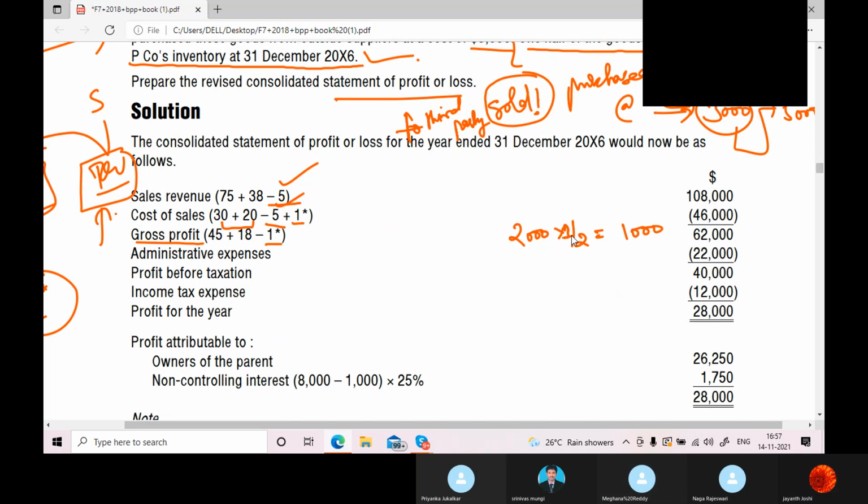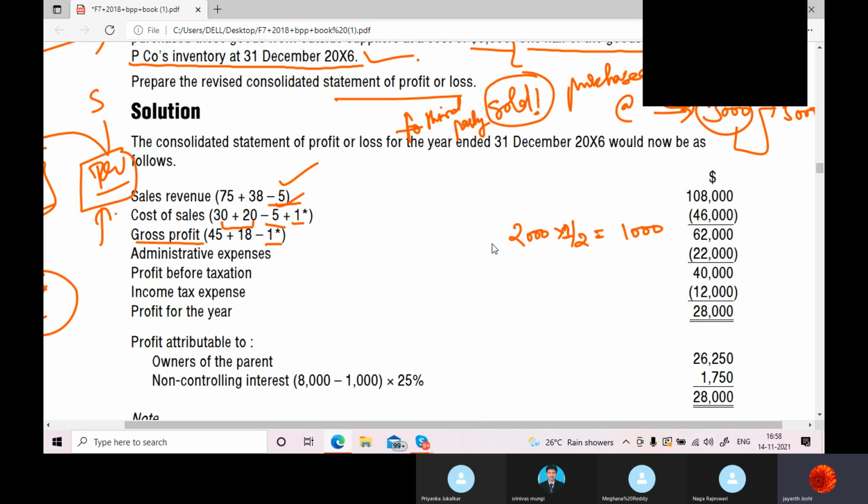Since here we are not preparing retained earnings, we definitely know that the gross profit would be transferred to the P&L account. You did your T-shape accounting in your intermediate and degree. In that, gross profit is transferred to the P&L account, and the P&L account is transferred to retained earnings.